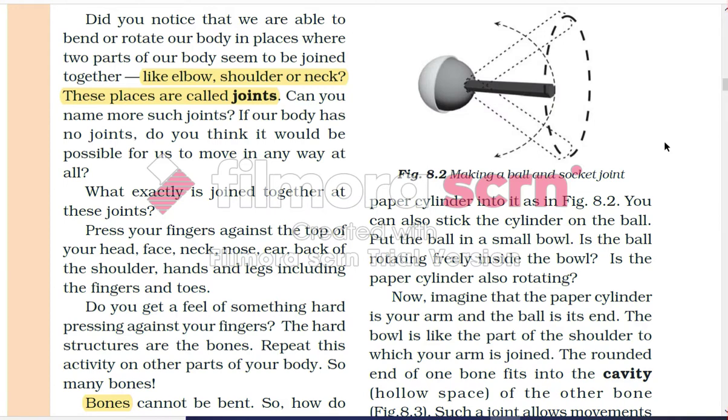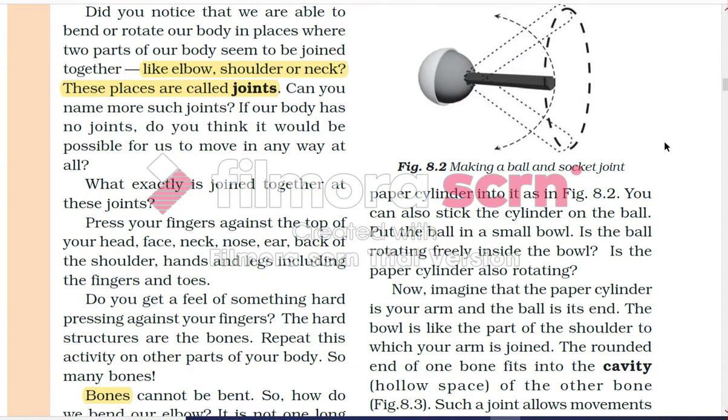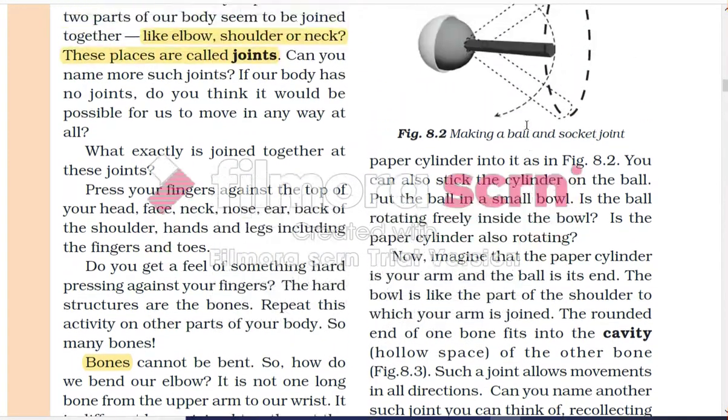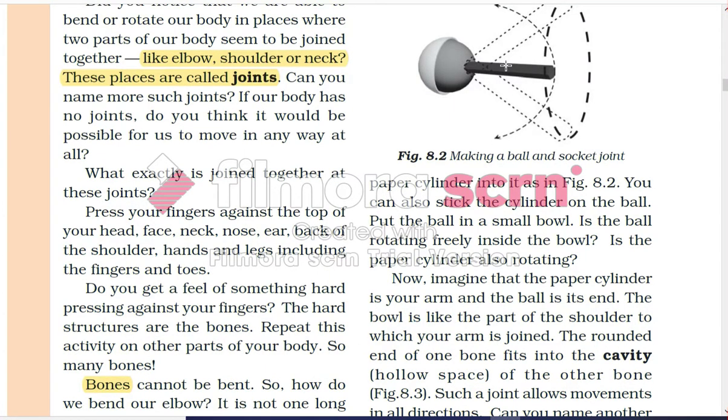Is the ball rotating freely inside the bowl? Is the paper cylinder also rotating? Now imagine that the paper cylinder is your arm and the ball is its end. We need to think that this paper cylinder is our arm and this is going to be its end, so we can rotate the whole arm or the hand.